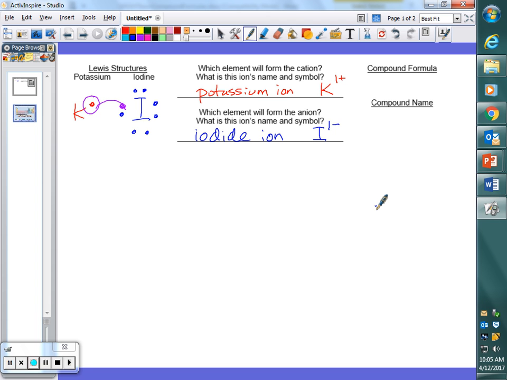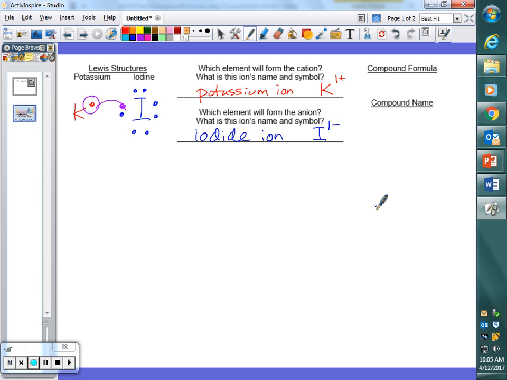So we only need a 1-to-1 ratio of potassium to iodine to make everybody happy. The formula shows the ratio of the atoms that we need to get everybody their stable electron configuration. Formulas and names follow the same pattern.